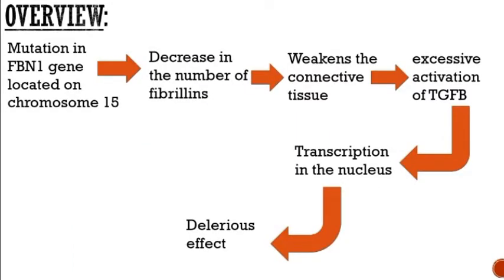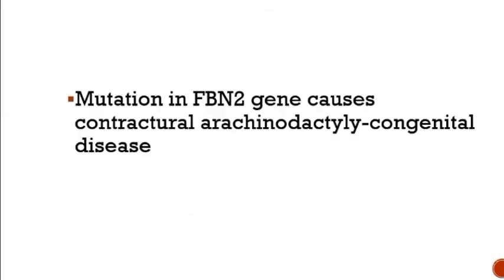Now we'll see the overview of what we saw. There is mutation in the FBN1 gene located on chromosome number 15. So there is a decrease in the number of fibrillins. So there is weakening of connective tissue. So there is excessive activation of the TGF-beta signaling pathway. So there is transcription in the nucleus, and thus the deleterious effect results.